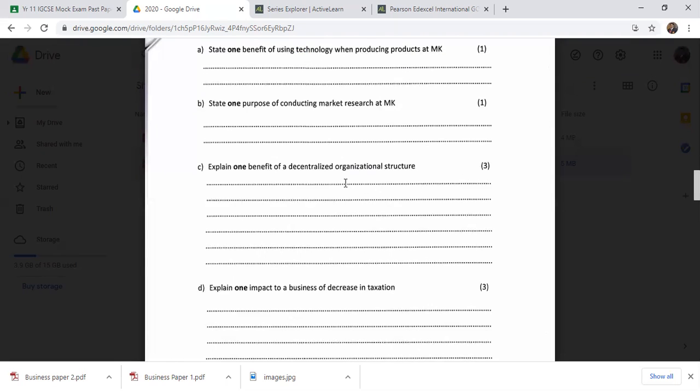What is decentralization? It is where you give responsibilities and power to others. As a result, the management will reduce their stress and burden of making decisions, because the decisions will be delegated to other people.